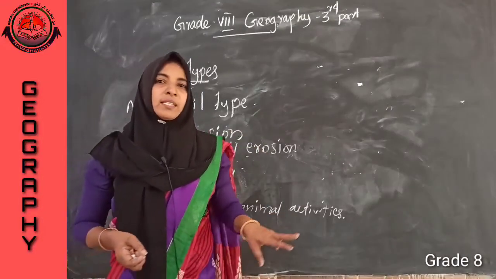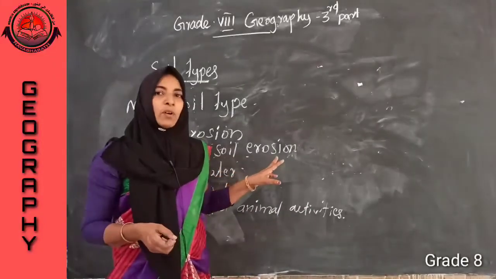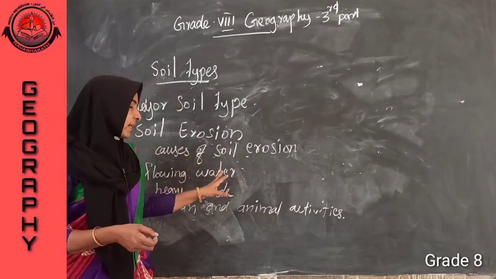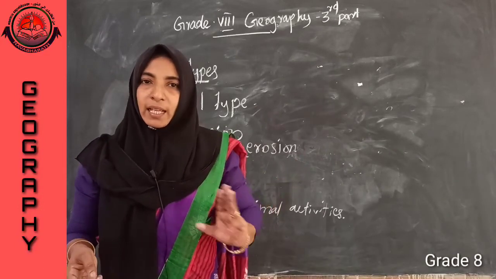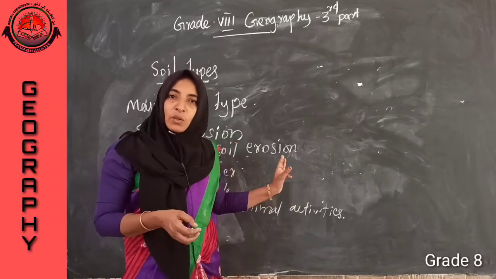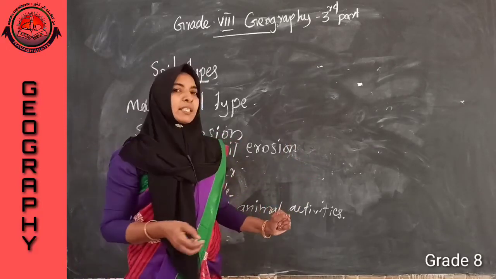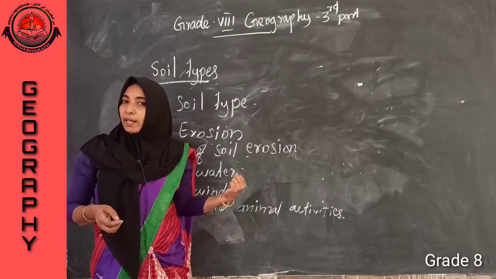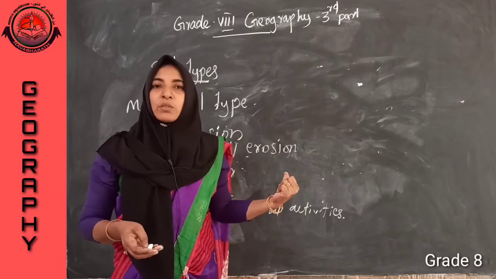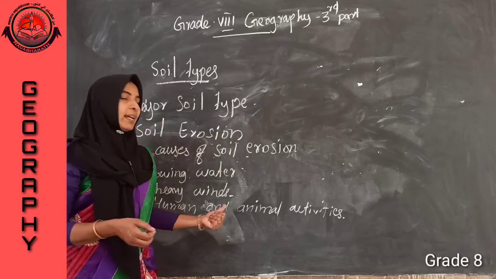First one, flowing water, running water may lead to removal of the upper layer of the soil, which leads to soil erosion. Then next one, heavy winds. The velocity of wind may lead to removal of the upper layer of the soil. Then human and animal activities.